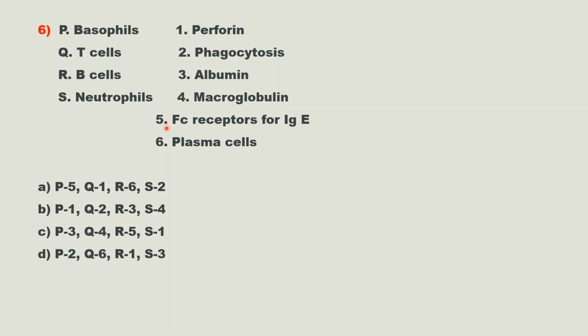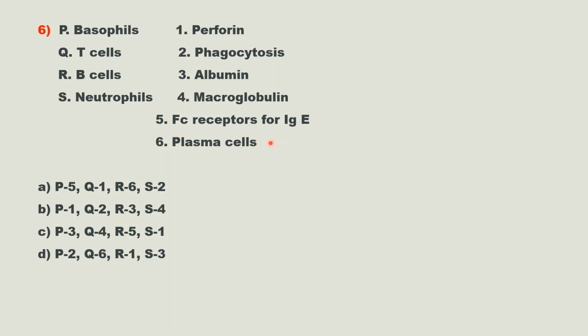Fifth is Fc receptor for IgE. We know that IgE participates in allergic reaction and Fc receptor for IgE is present on the surface of basophils and mast cells. And plasma cells, we know that it is a type of B cell, because after antigen encounter, B cells will proliferate and differentiate into plasma cells and memory B cells. So plasma cells are B cells.